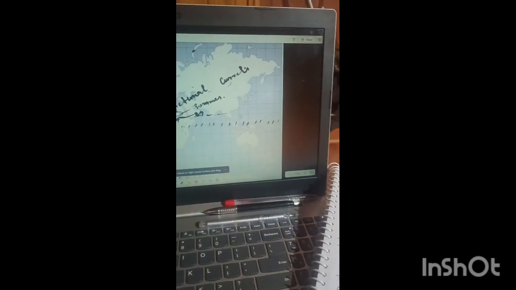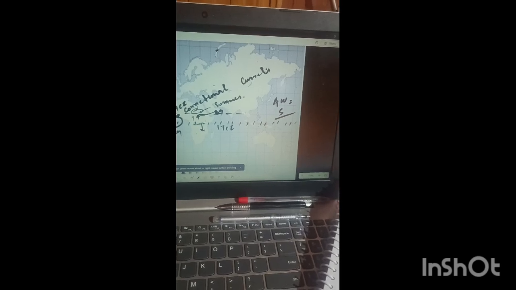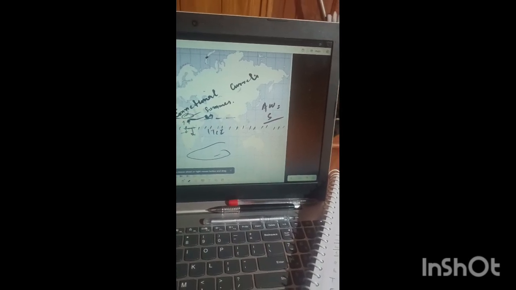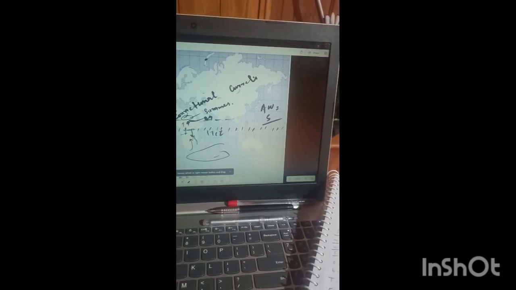So this particular region we talk about, Aw, receives rainfall in the summers, that's clear. But what happens in the winters is that this line, the equatorial intertropical convergence zone, shifts slightly towards the south, not much, because there is lack of land mass here, so it shifts slightly downwards, and this is the influence of easterlies. The rain is received here, not here. That's the case. Let me show it again.